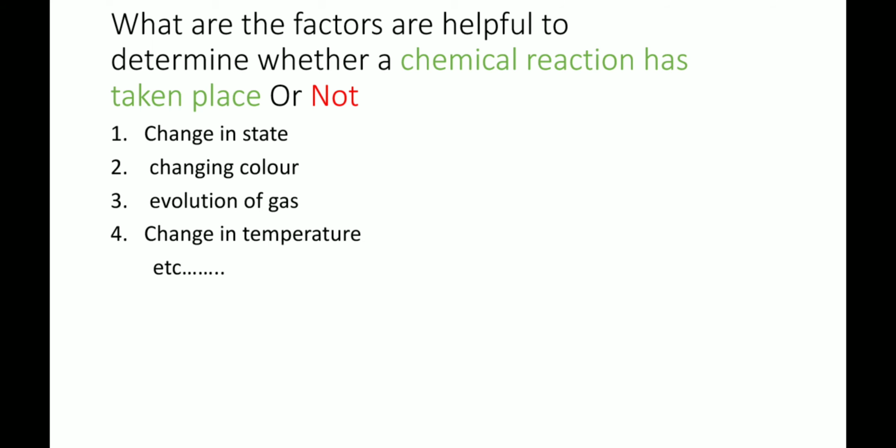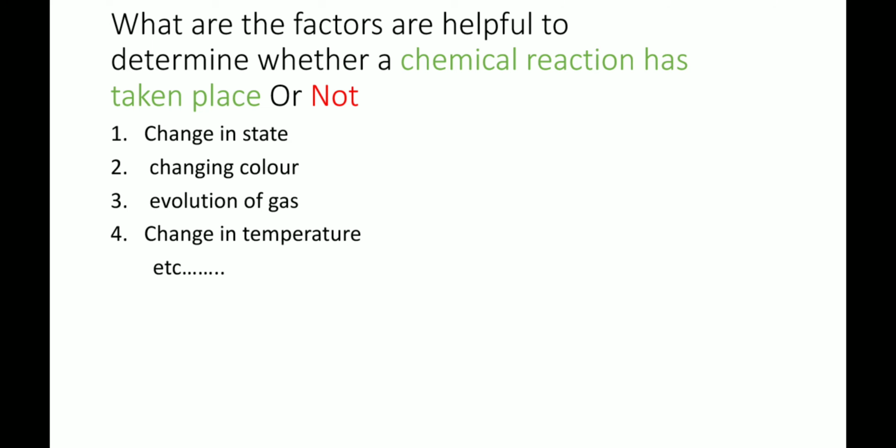Next, what are the factors helpful to determine whether a chemical reaction has taken place or not? The first factor is change in state. The second factor is change in color. The third factor is evolution of gas. The fourth point is change in temperature.